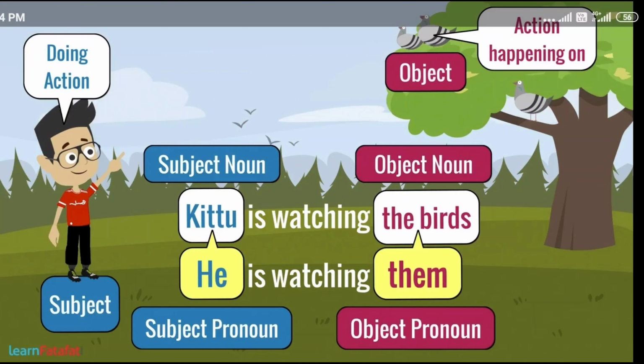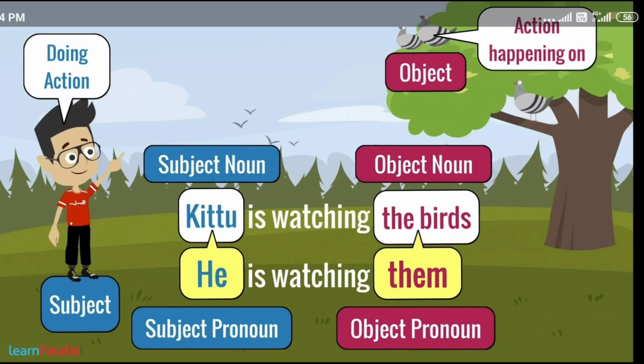Okay children, let's take one more example. Kittu is watching the birds. Who is the doer of the action? Kittu. So Kittu is the subject noun and the action is happening on the birds. So birds, what are they? Object. Let's replace the subject noun with a subject pronoun. Kittu is a boy, so we will use he in place of Kittu. And for the birds, we will use them. So he is the subject pronoun here and them is the object pronoun here.